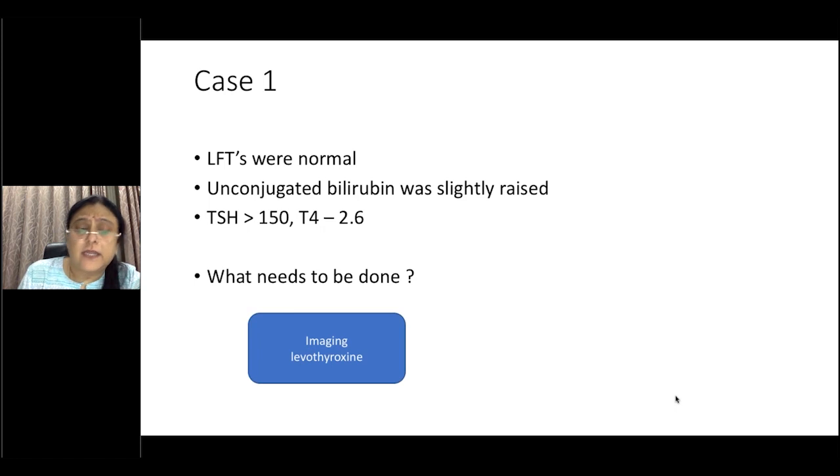So ideally, you would start the treatment, which is with levothyroxine, but you'd also consider imaging, such as a simple ultrasound scan or your technetium uptake scan. It is not necessary to delay your treatment for any of these investigations, and your technetium uptake scan has to be done within 5 days of starting treatment. If not, you will get false reports.